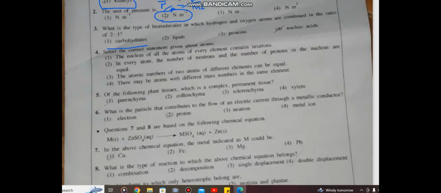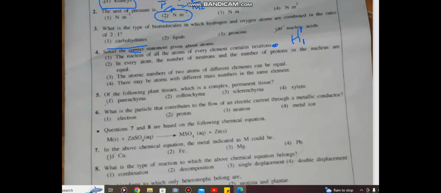Select the correct statement given about atoms. So here we have to find the correct statement. Now statement questions are very tricky. It can go very close by. The nucleus of all the atoms of every element contain neutron. Now we can't say every element contain neutron. For example, if you take hydrogen's atomic number is 1, mass number is also 1. Here we are not considering the isotopes. Most common element only we are considering.